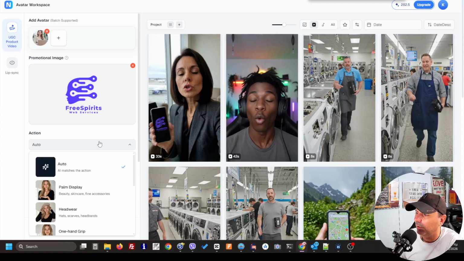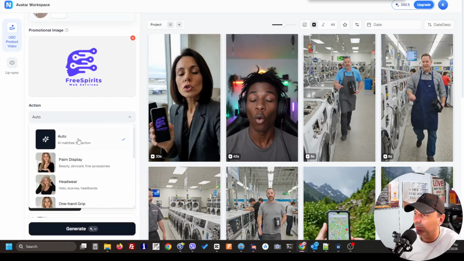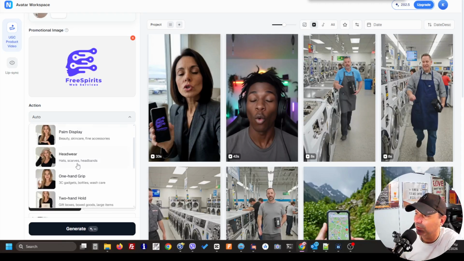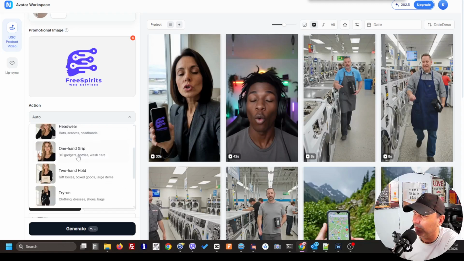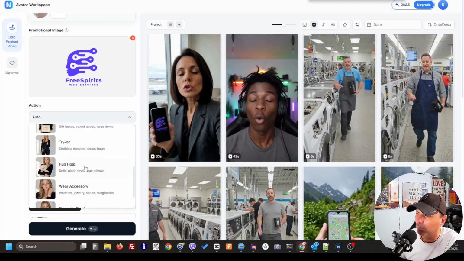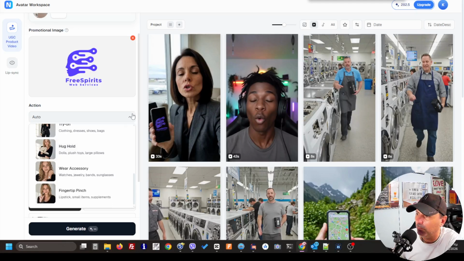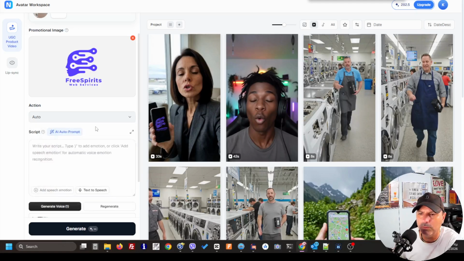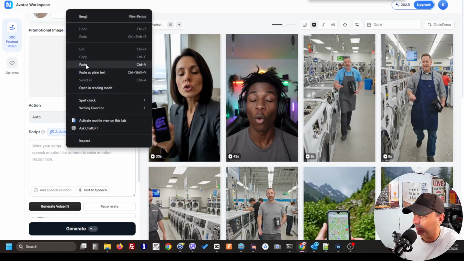Over here, you can select auto: what expressions the avatar is going to use, how they use their hands, or how they behave. As you can see here, they have the headwear, one hand grip, two hand hold. You see, there are many interesting options. I'm going to leave it on auto, and let's go on and copy one short script that I'm going to put over here.